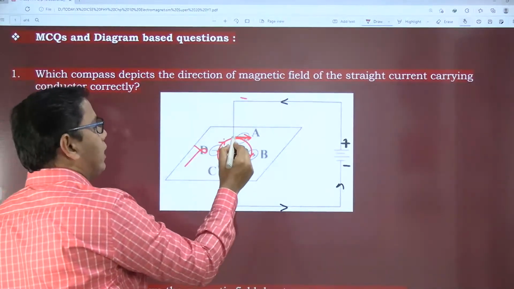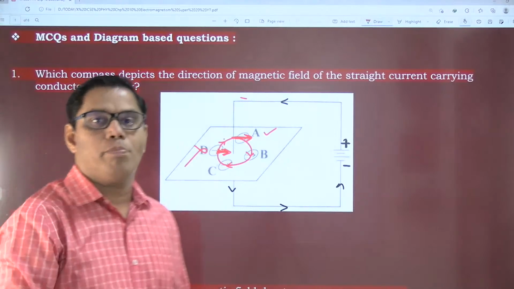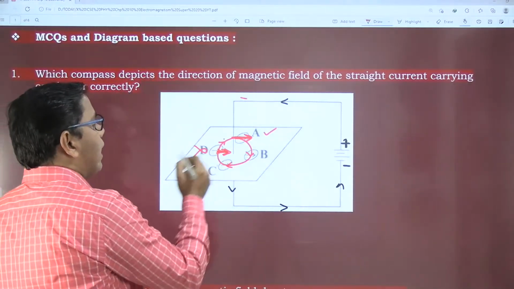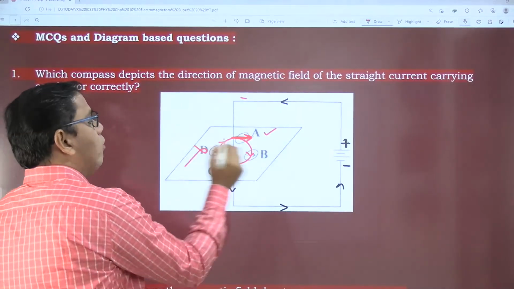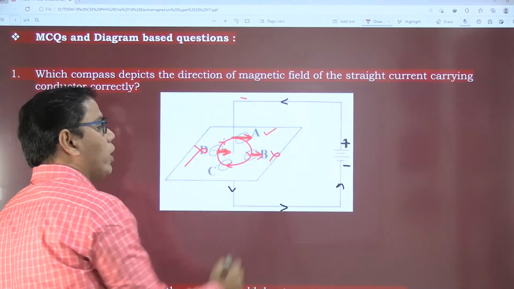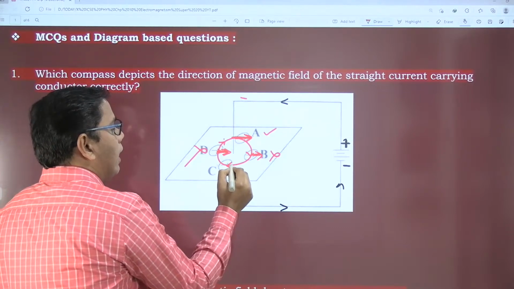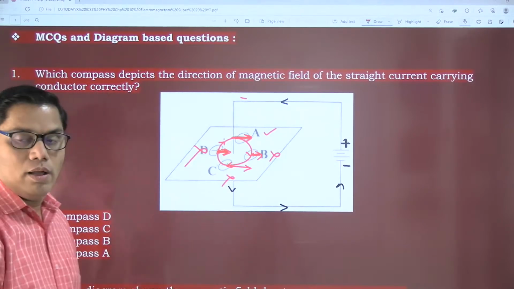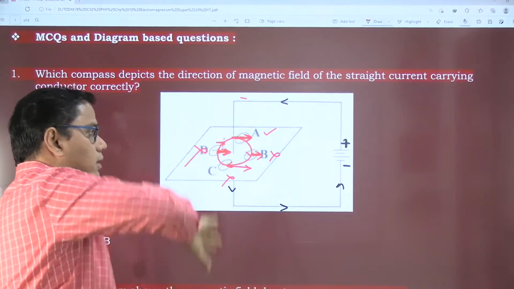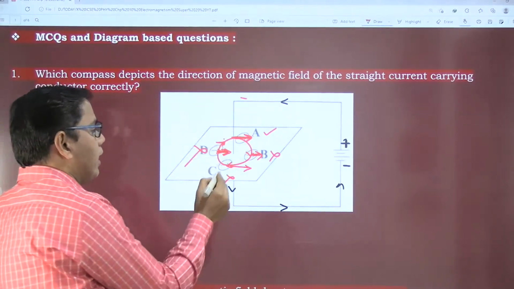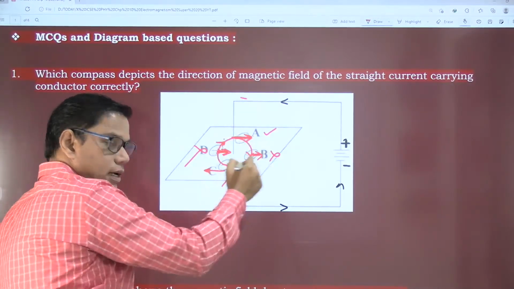So we look at the tangent. This looks fine, but if we see the direction of compass B, this direction is absolutely wrong. D was wrong, and B is also wrong because B is also showing more or less the same direction. Now there are two tangents, one at A and the other at C, but why is C wrong? Because the magnetic field is in the clockwise direction. So the correct direction should be this, because it is going like this.